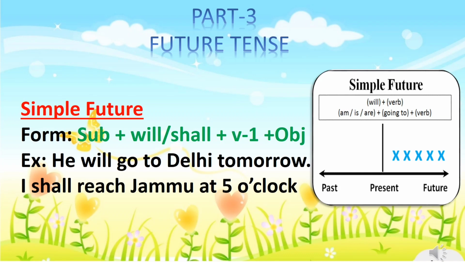The most common doubt for most of the students is where we have to use will and where we have to use shall. Traditional English grammar prescribes that shall is to be used with first person subjects I and we, and will with all other subjects. However, in contemporary English, this rule is totally ignored or avoided and will is used with all types of subjects. Please note it, in contemporary English, will can be used along with all types of subjects.